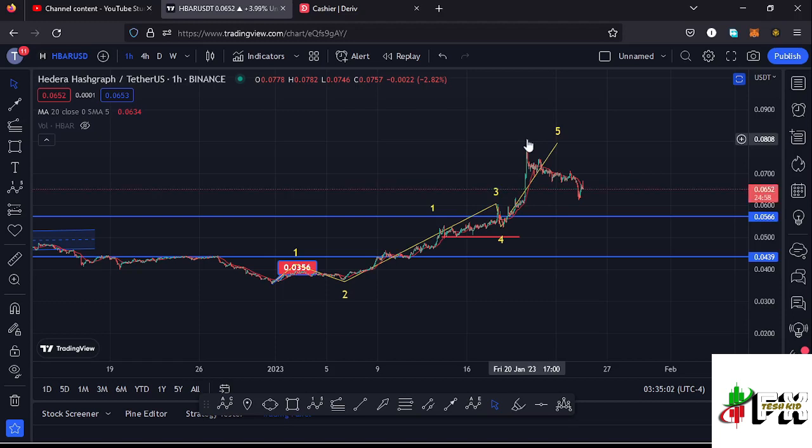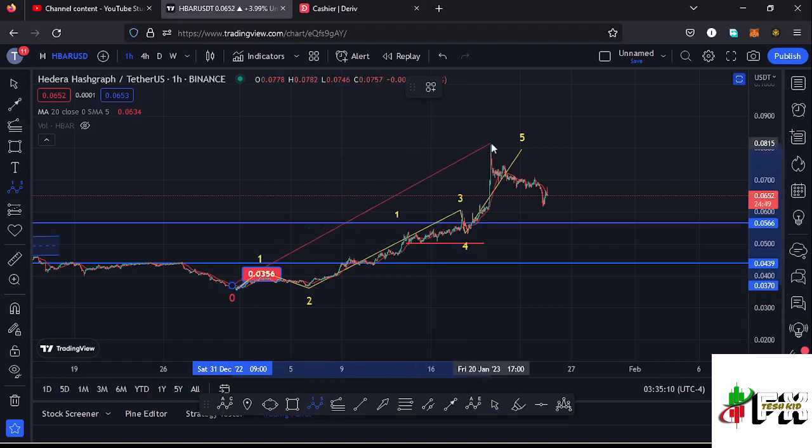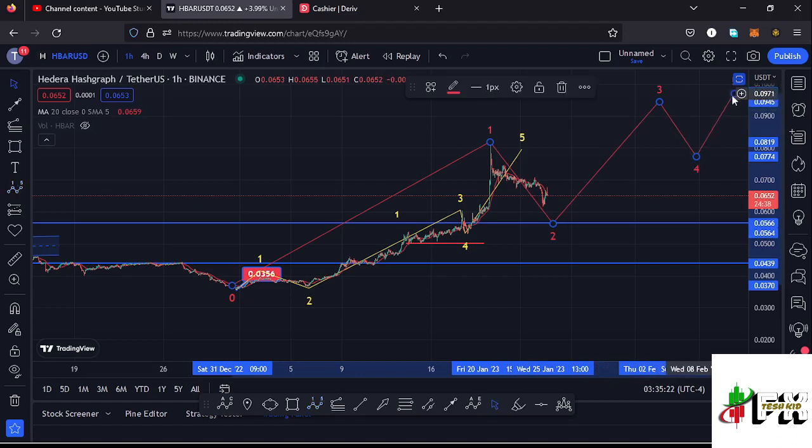$0.0808 mark. And in the formation of that wave 5 to the upside, we also completed an even larger Elliot wave count 1 to the upside, so we can term this whole structure to the upside as a larger Elliot wave count 1. Whatever we are seeing at the moment is a corrective structure in the formation of a higher Elliot wave count 2 before we can expect a wave 3, then a wave 4, and then a wave 5 to the upper side.